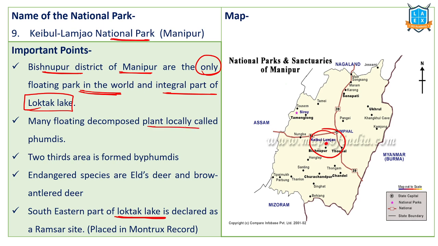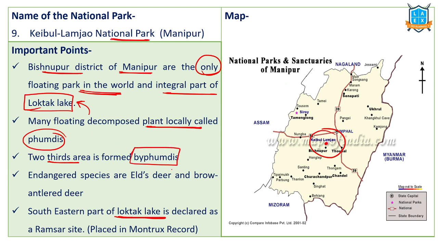Floating plants, soil, etc. are located over this particular level. They float. Because of this, it looks like a floating river. The floating soil and grass, this entire thing is called phumdis. Two-thirds of this area is formed by phumdis. Phumdis means floating soil and grass.